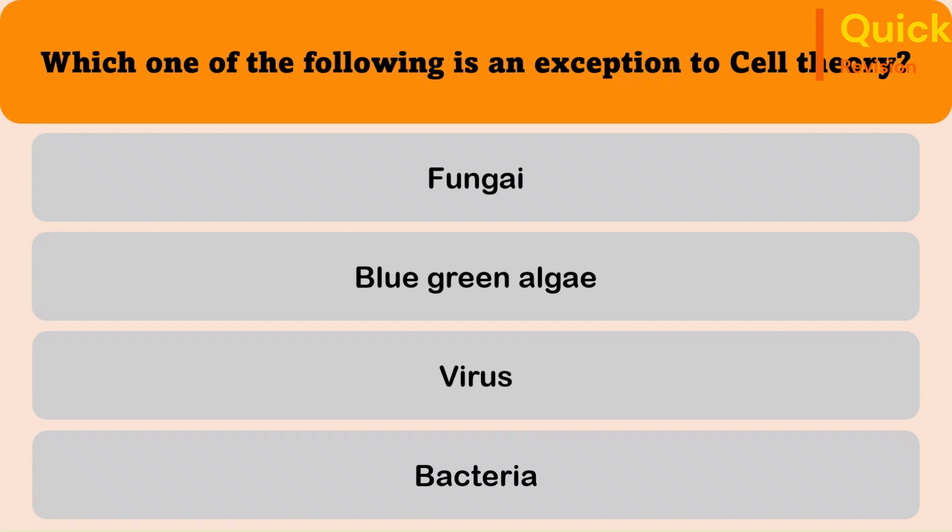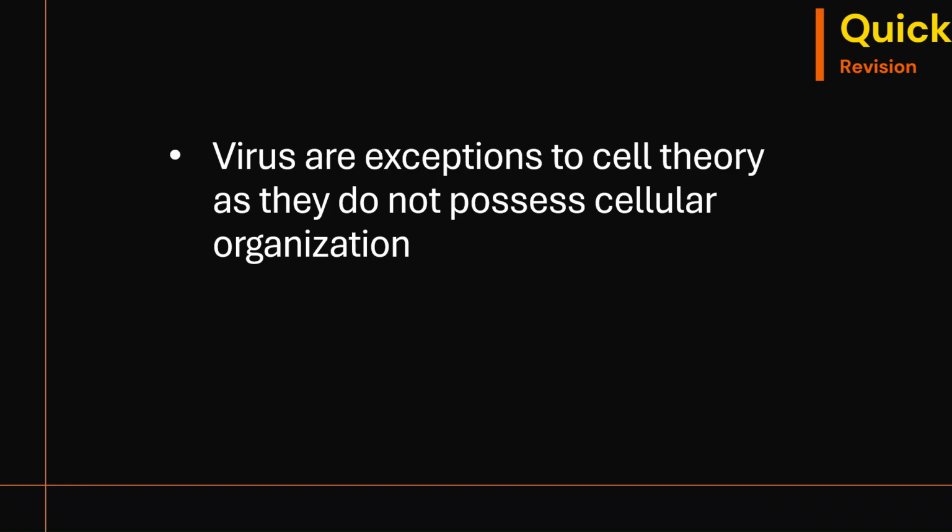Third question. Which of the following is an exception to cell theory? Fungi, blue-green algae, virus, bacteria. The correct answer is virus. Viruses are exceptions to cell theory because they do not possess cellular organization.